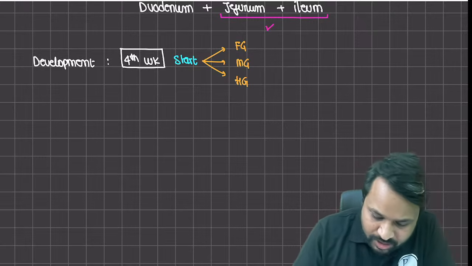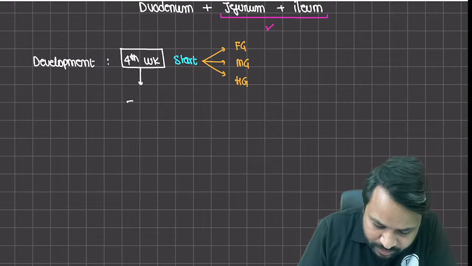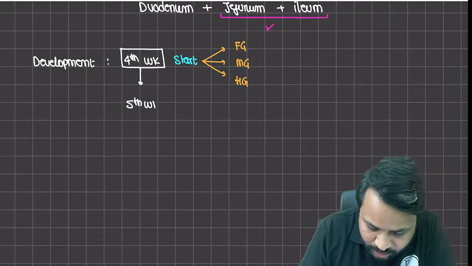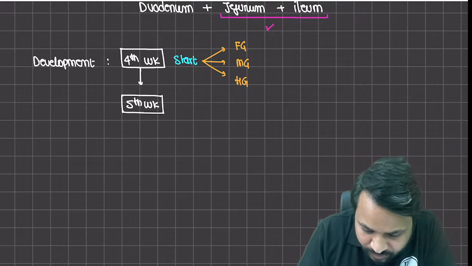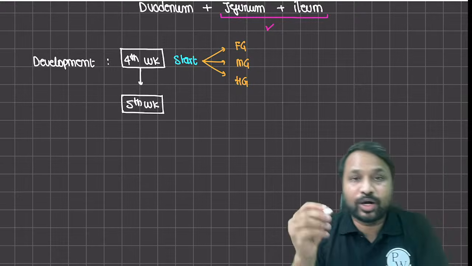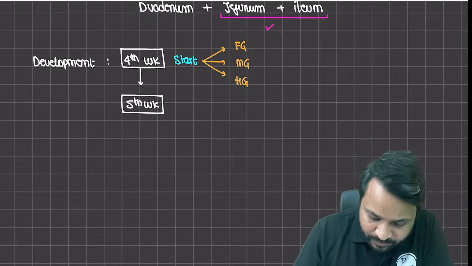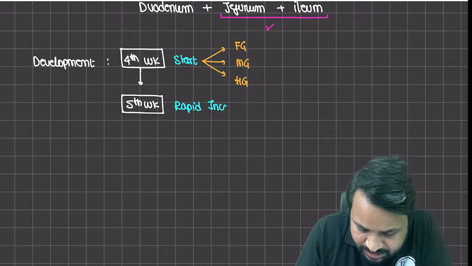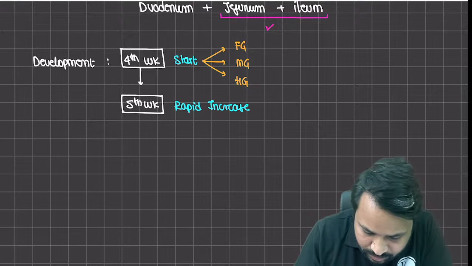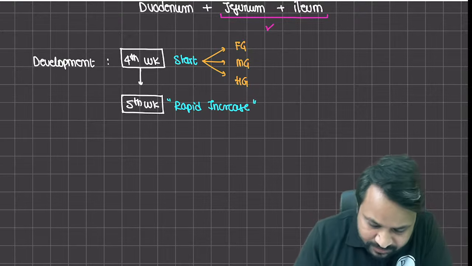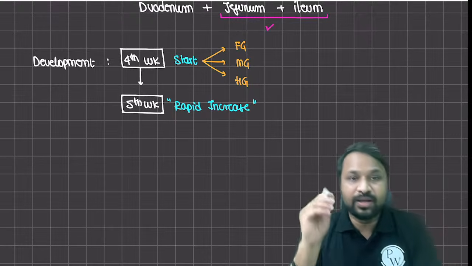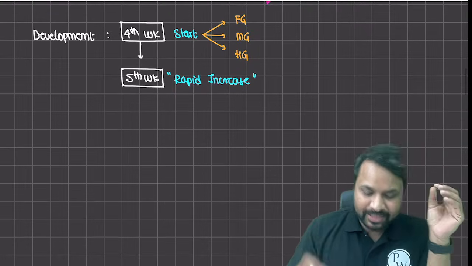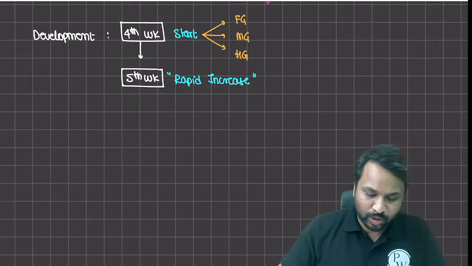Now, what we observe is, during the 5th week of embryonic development, this is a very important week, because this is where the bowel will start to grow very rapidly, and this is what we call the rapid increase phase. This is where there will be your rapid increase phase of the bowel development, right?